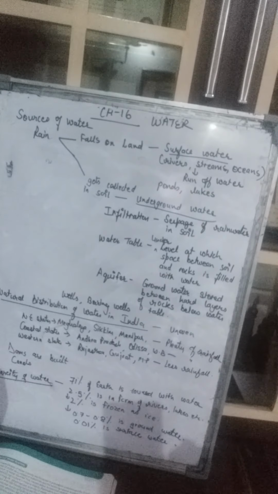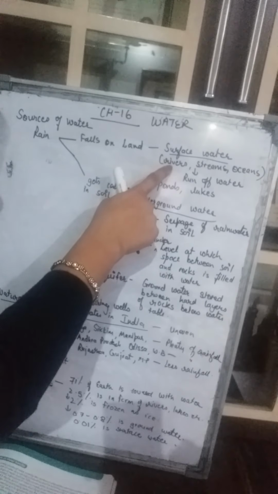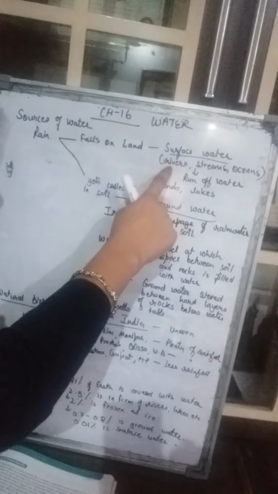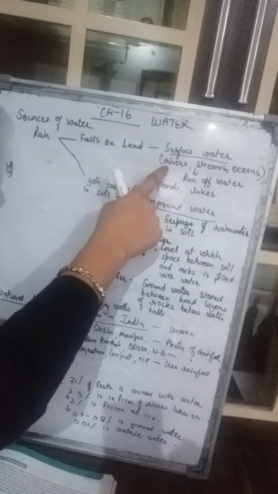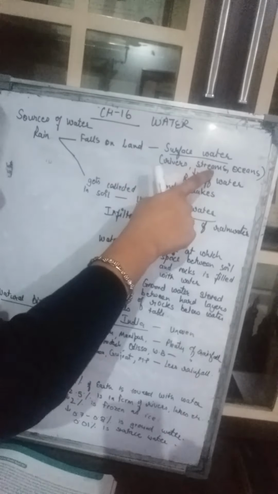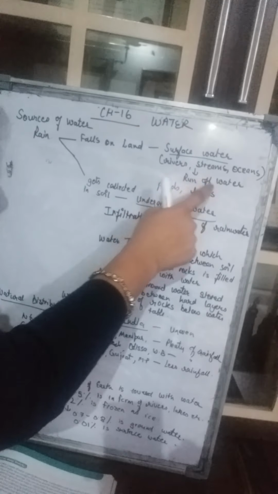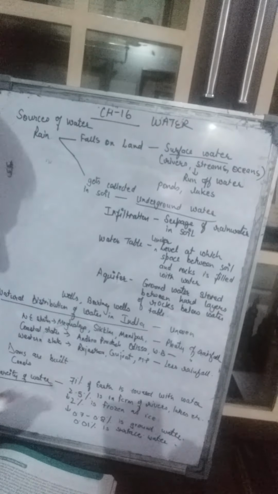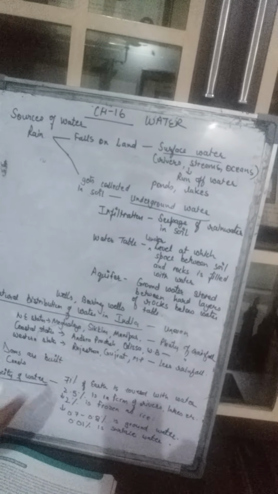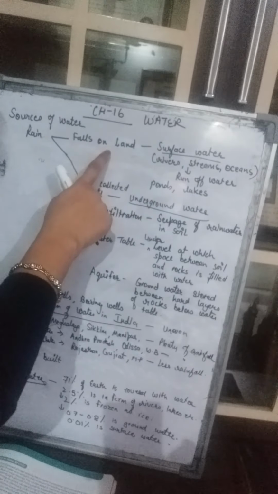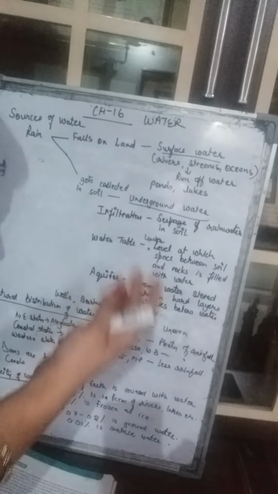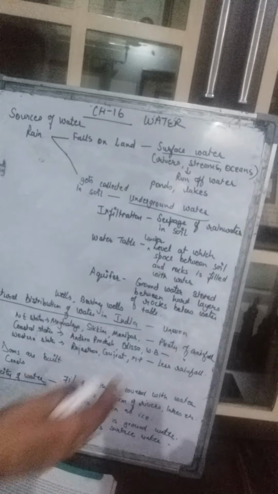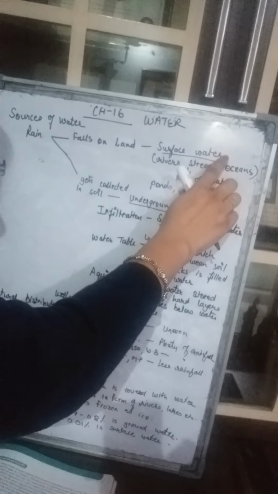Now, surface water exists in the form of rivers or streams, and then these rivers flow into the oceans. The water which is in the form of rivers or streams is called runoff water because it's running, it's flowing. And some of the rainwater gets accumulated in the ponds, in the lakes, etc. You know that all form the surface water.